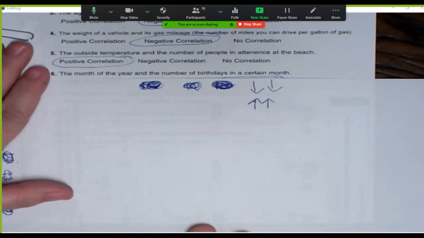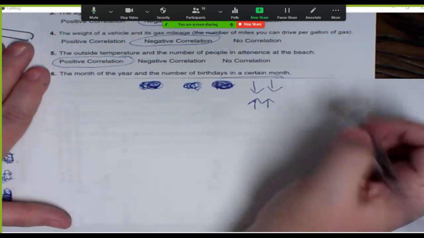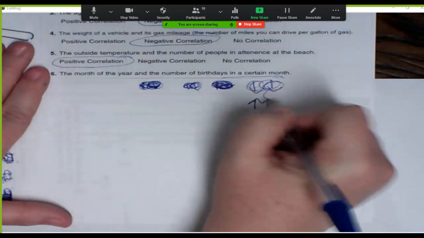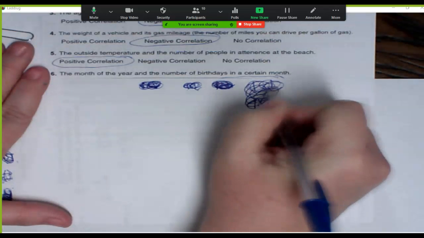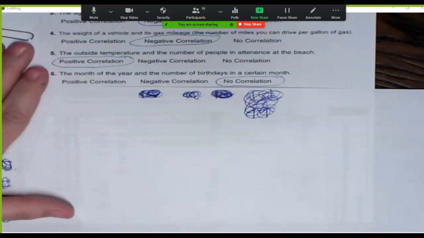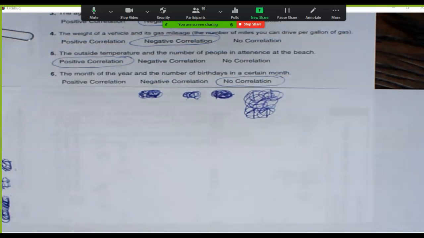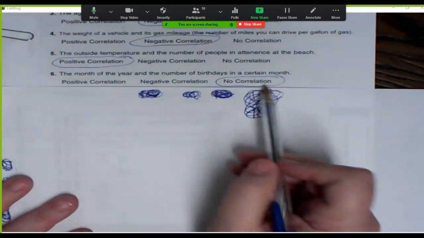All right, the month of the year and the number of birthdays. No correlation, you're right. When you're born is just random. It's just based on when you're born. It doesn't matter. Your birthday isn't determined by your month you're born in, right? How many people were born in February isn't because it's the month of February. It's just because it's how many people were born. It's random. So there is no correlation.